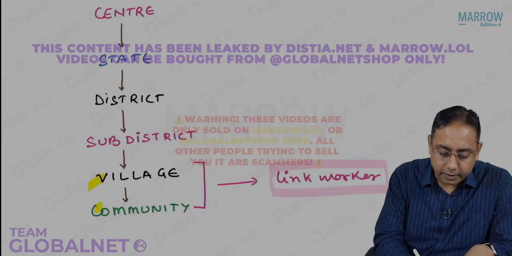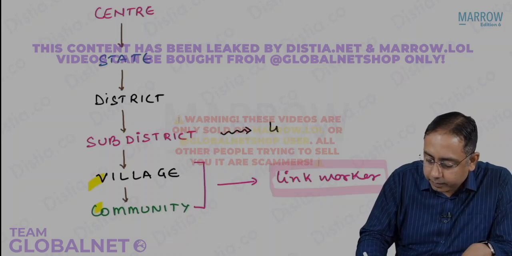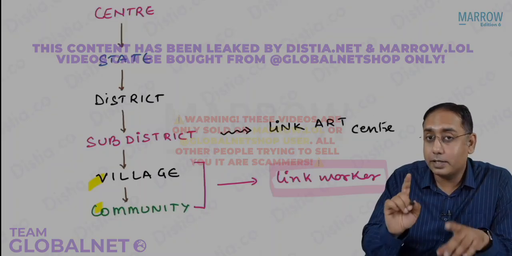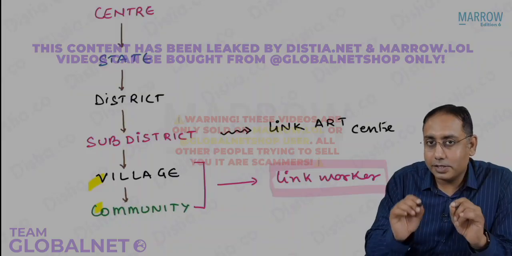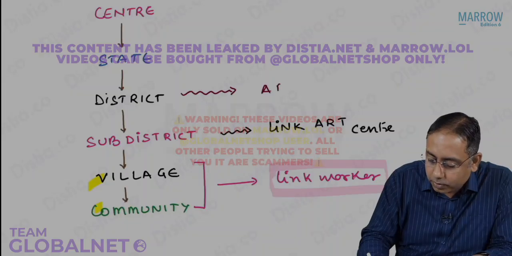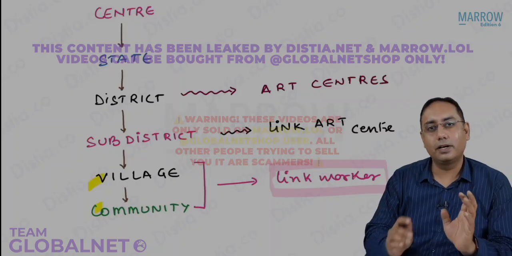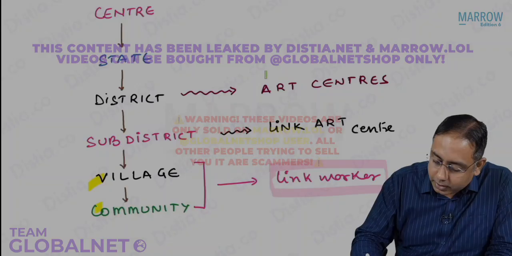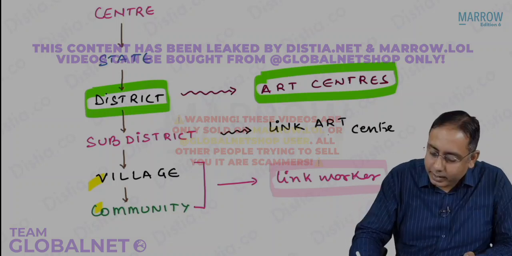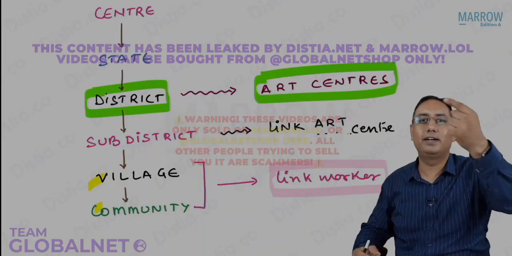Then at the sub-district level, we have something called the link ART centers. Please note, it is not the ART center. ART centers in our government machinery are located at what level? The ART centers, please note, are located at the district level in our country for the NACO program. So every district is going to have ART centers. ART is at what level? District level. So what is this link ART center going to link? The link ART center will link the link worker with the ART center.